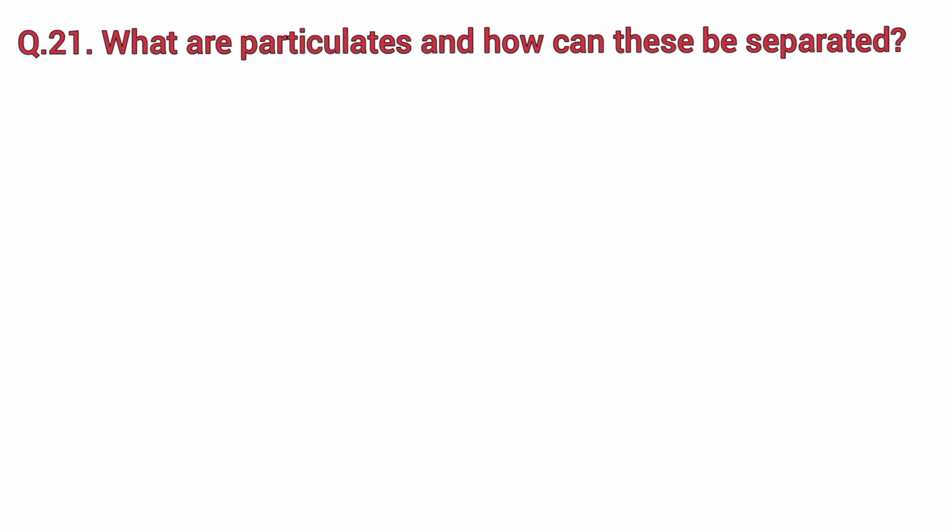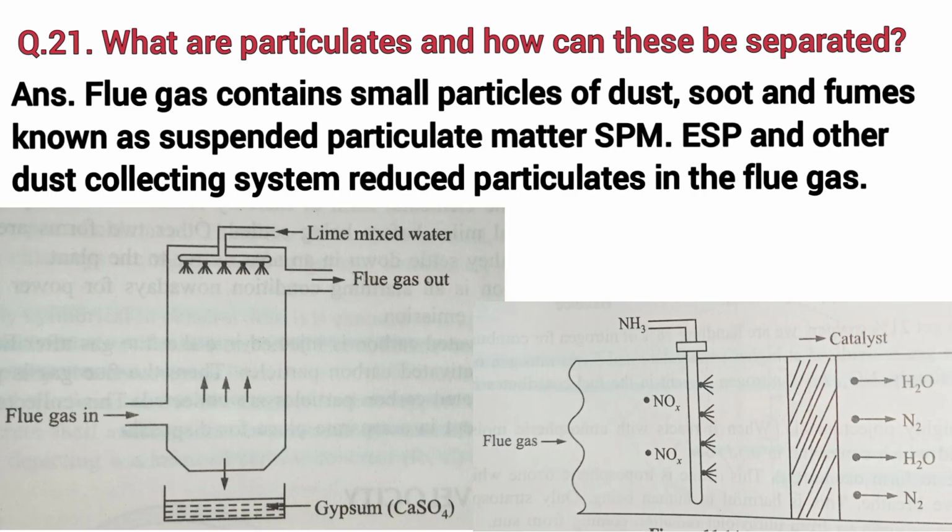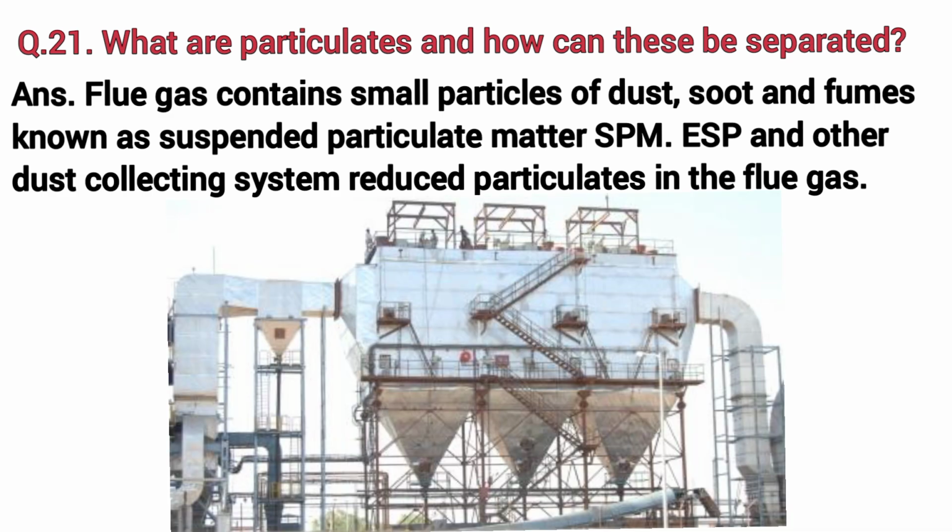What are particulates and how can these be separated? Flue gas contains small particles of dust, soot and fumes known as suspended particulate matter (SPM). ESP and other dust collecting systems reduce particulates in the flue gas.